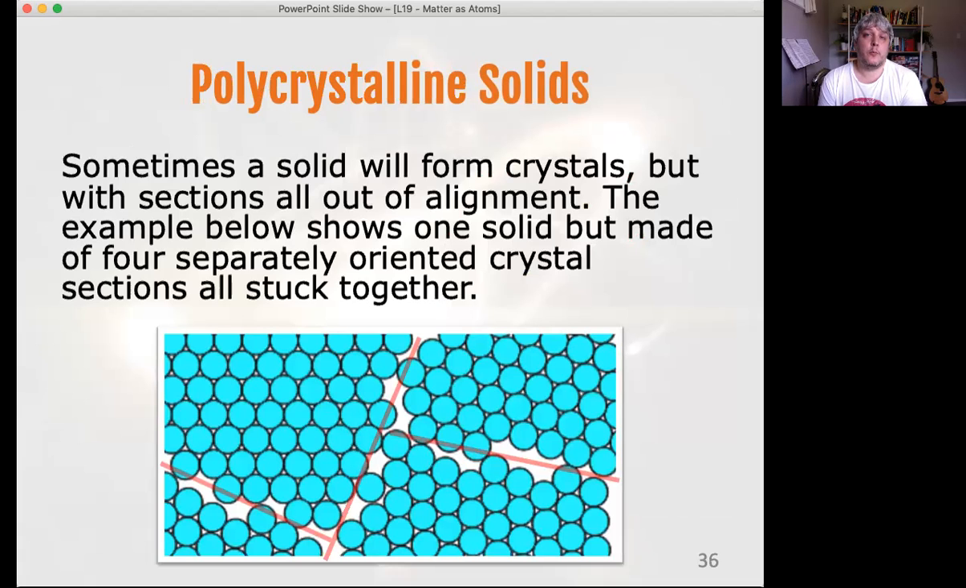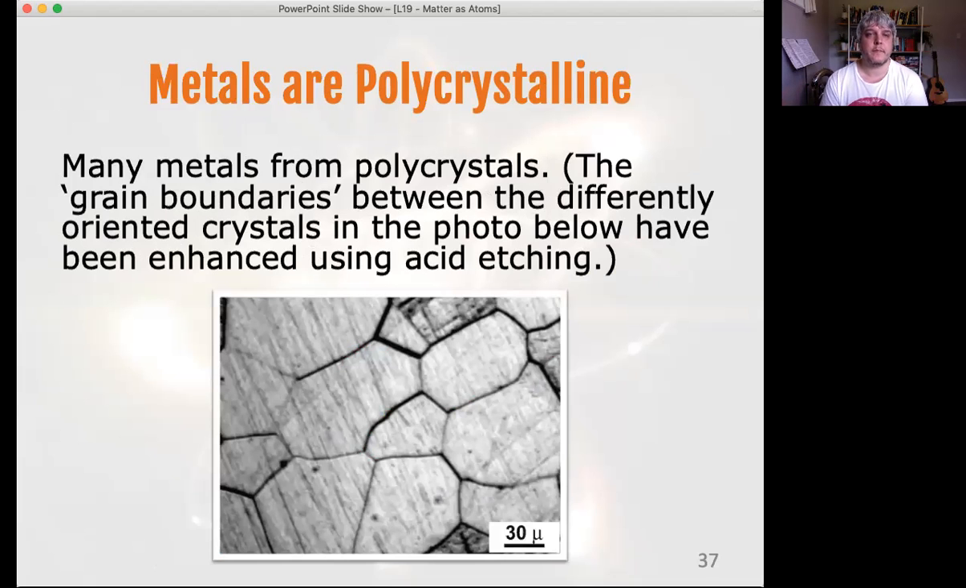Sometimes a solid will form crystals, but it'll form multiple smaller crystals that are all slightly out of alignment with each other rather than one nice big regular crystal. That is just called polycrystalline, poly meaning many. So it's basically saying many crystals. Here's a solid, it's either a whole big crystal, crystalline, or it's made up of a whole bunch of smaller crystal segments all stuck together, and that's polycrystalline. Sometimes people refer to it as a different form of solid, but really it's just crystalline solids, but with these irregularities through it.